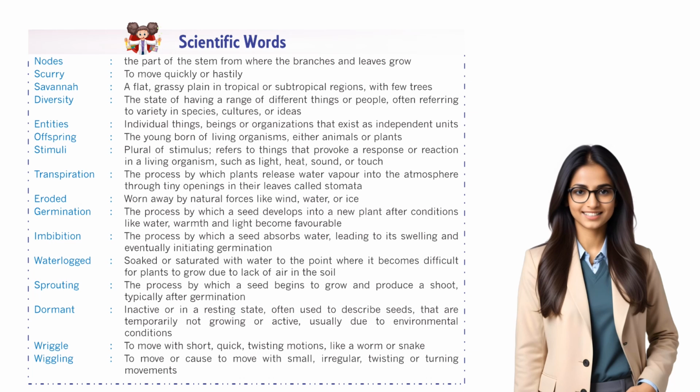Dormant. Inactive or in a resting state, often used to describe seeds that are temporarily not growing or active, usually due to environmental conditions. Wriggle. To move with short, quick, twisting motions, like a worm or snake. Wiggling. To move or cause to move with small, irregular, twisting or turning movements.